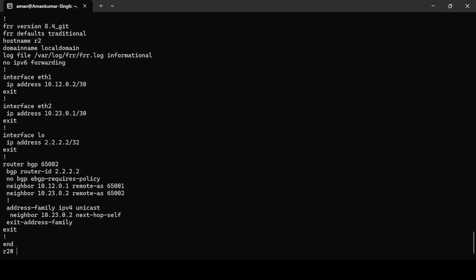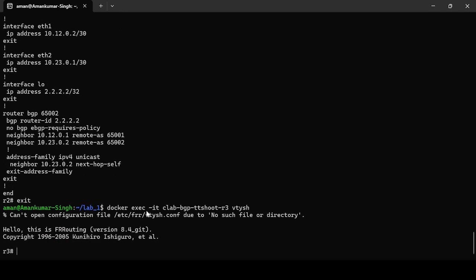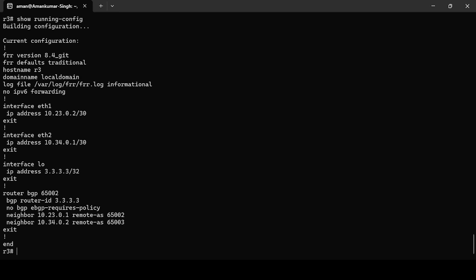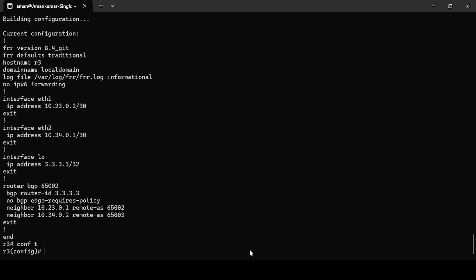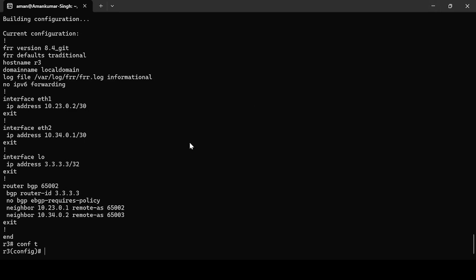Now let's see the running config. I can see this configuration in the running config. Let me do the same on R3. If we look now, we don't have this configuration, so let me go into conf t and do the same thing on the other end.